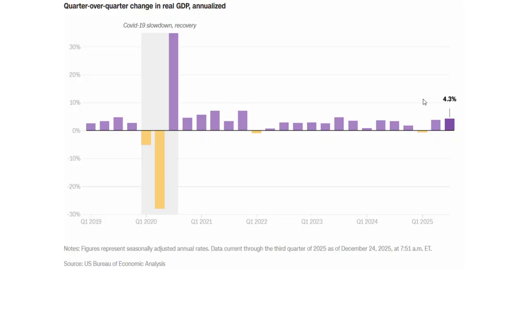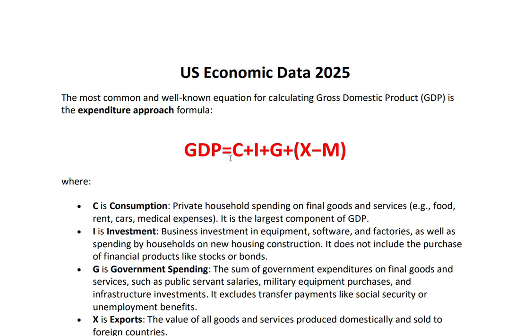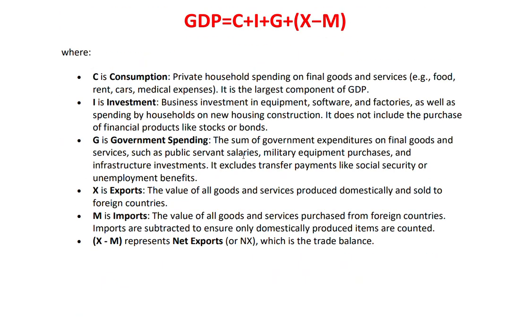It must, however, be noted that much of this growth was driven by consumer spending, C. That's the C component of the formula that I mentioned earlier that is used to calculate GDP. Much of this growth was driven by consumer spending from high-income households. This, of course, leads to concerns about future growth, and lingering price pressures also remain.